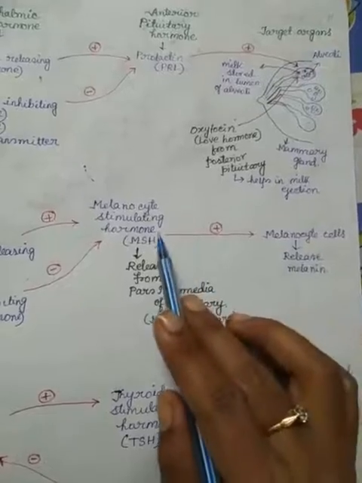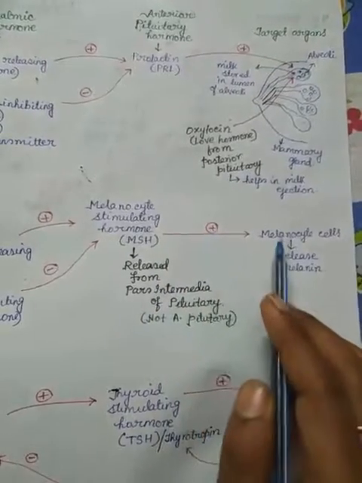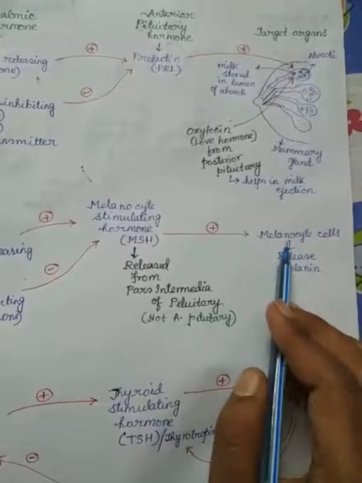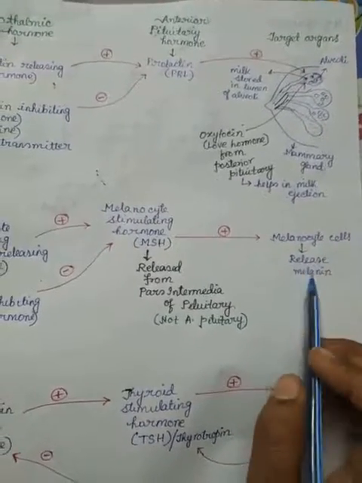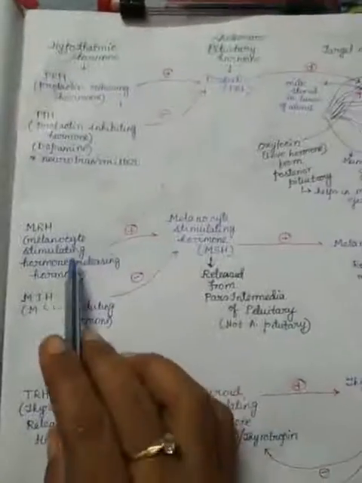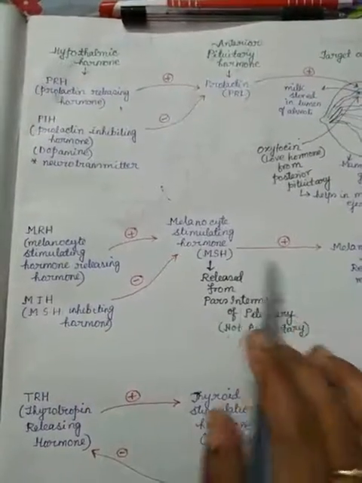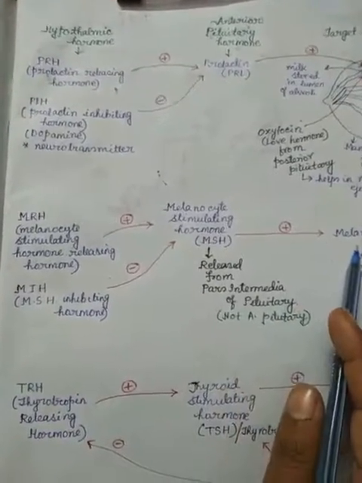So melanocyte stimulating hormone has a positive impact on melanocyte cells, meaning it stimulates the melanocyte cells to secrete melanin. This is the function of melanocyte stimulating hormone. Clear?